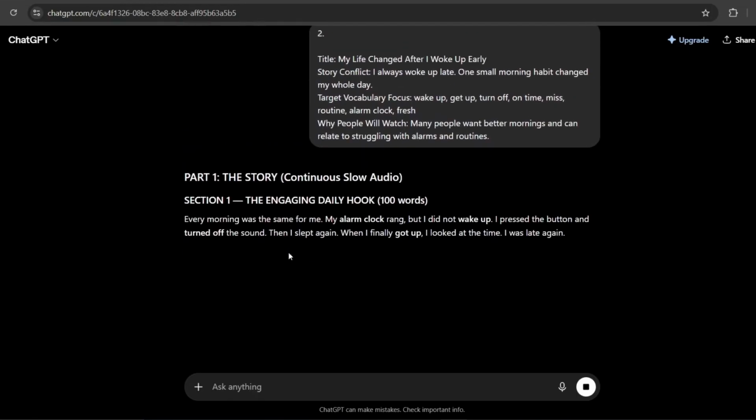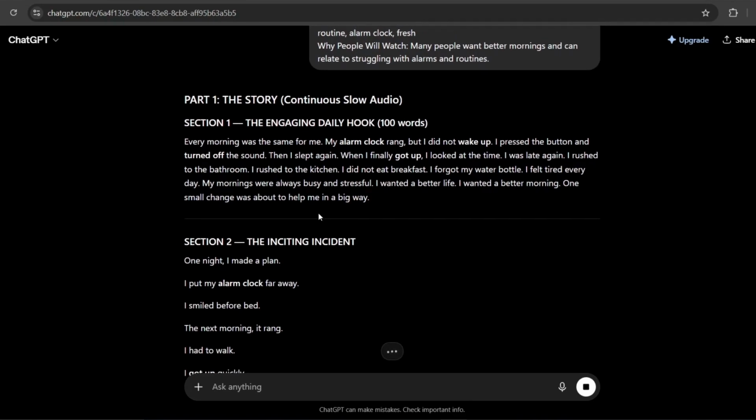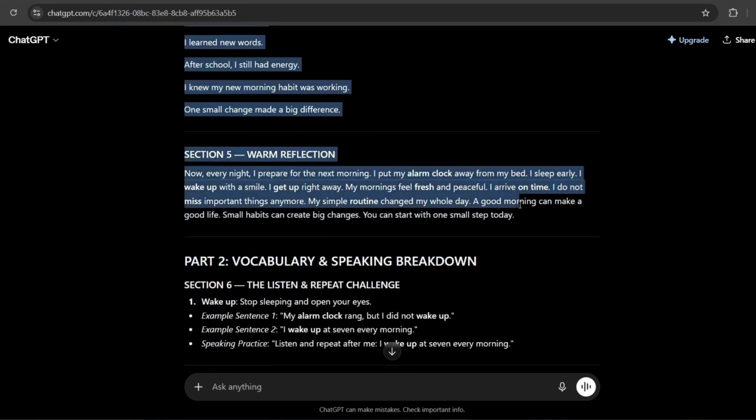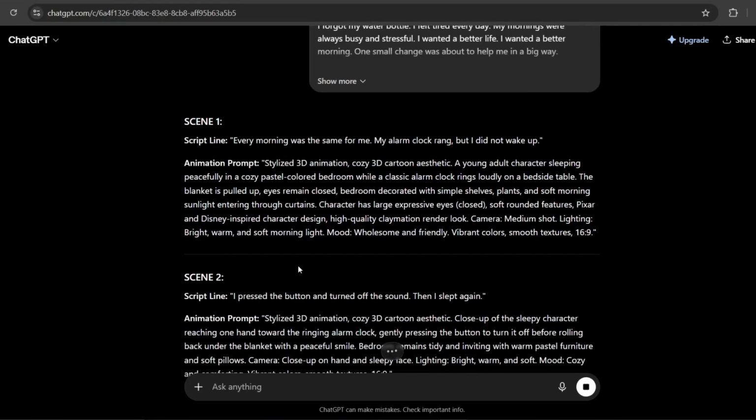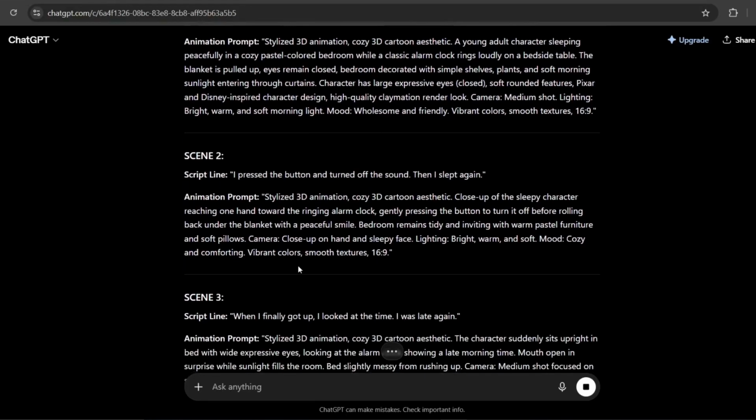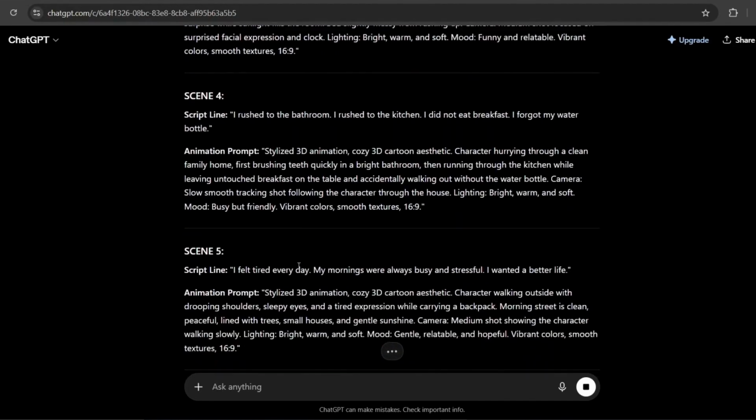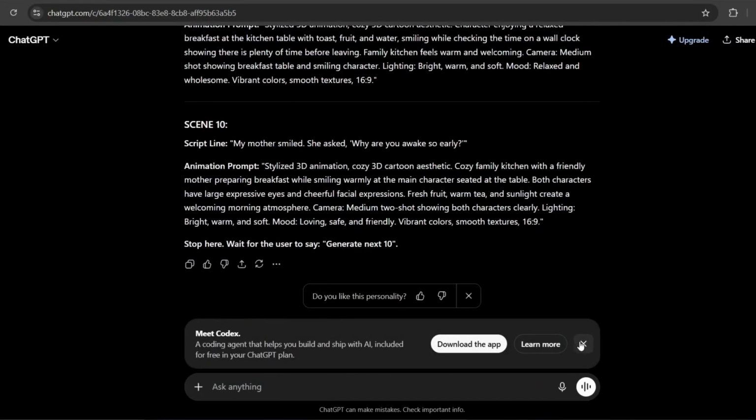In phase 2, ChatGPT will generate the complete story script along with everything you will need for the video. Now copy part 1 and paste it back into ChatGPT. It will generate detailed video prompts for every line of the script. It generates 10 scene prompts at a time. When those are finished, simply type next and it will continue generating the remaining prompts until your entire story is complete.